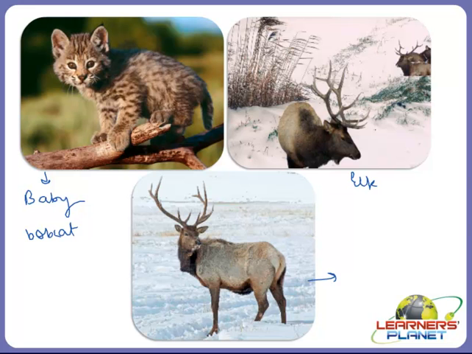So the bobcat is a much smaller cat with a range that extends far into the temperate zone, unlike its larger and more northerly relative, the lynx. The lynx is also an animal which is found in boreal forest, but the lynx is a somewhat large animal, while the bobcat is a very small animal.